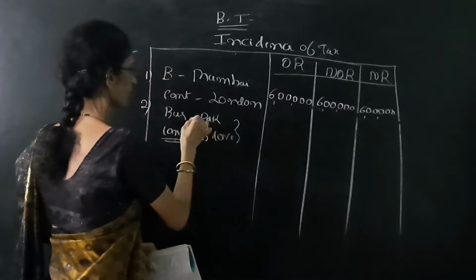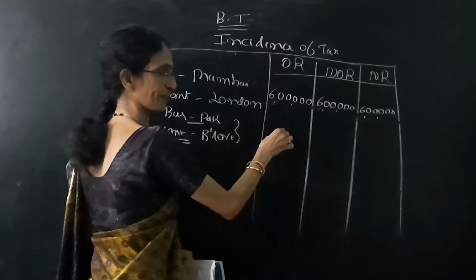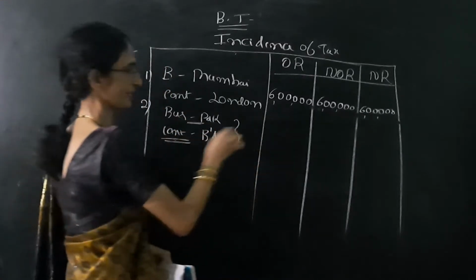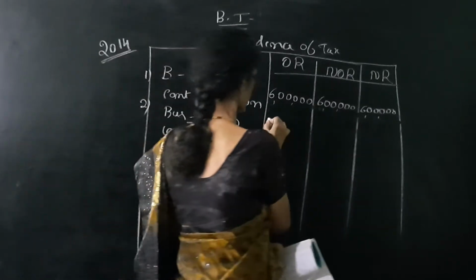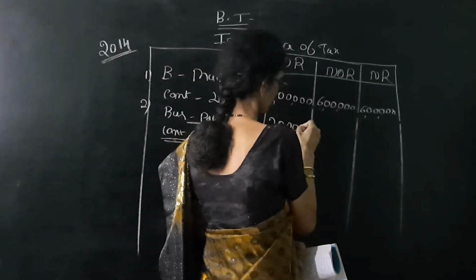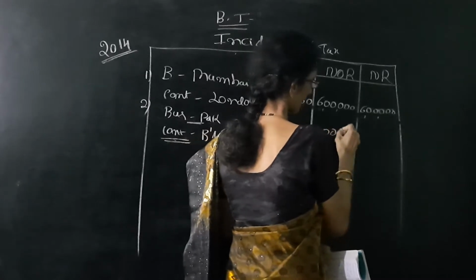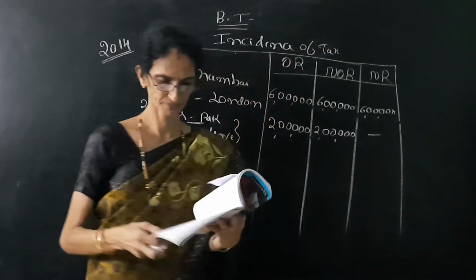So if it is foreign income means first column yes. If it is controlled in India means 2 columns yes. So the amount is given 2 lakh. So we have to write in 2 columns 2 lakh, 2 lakh. Then the last column will be dash.